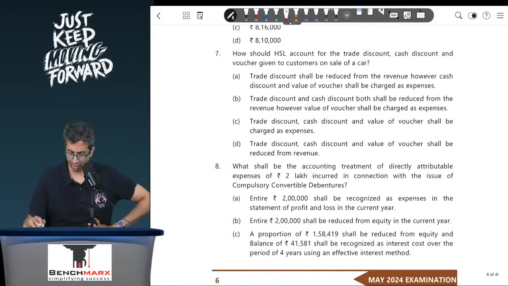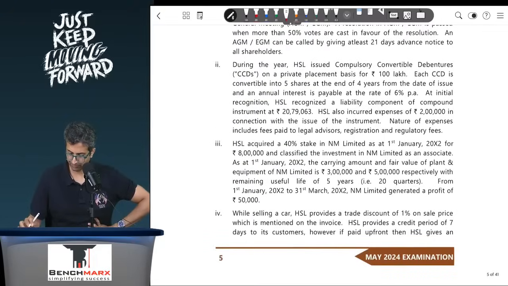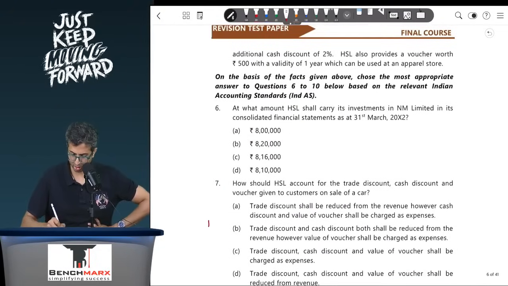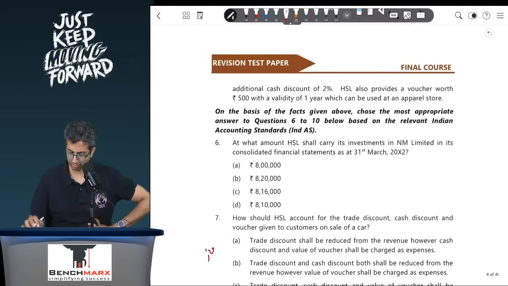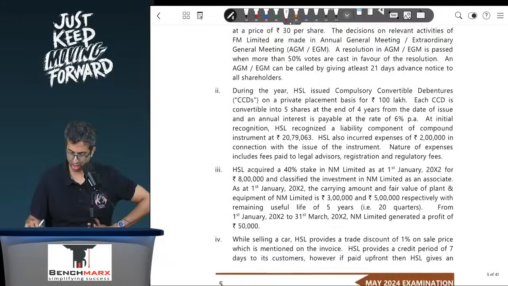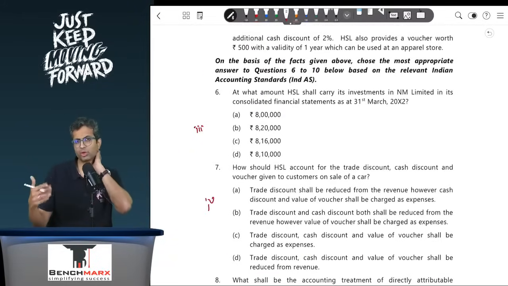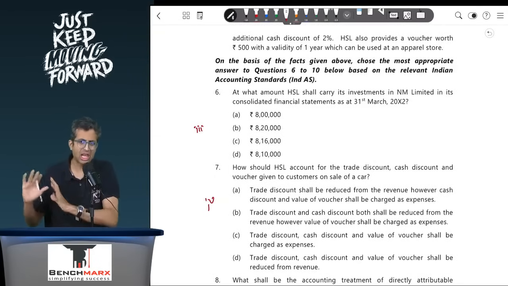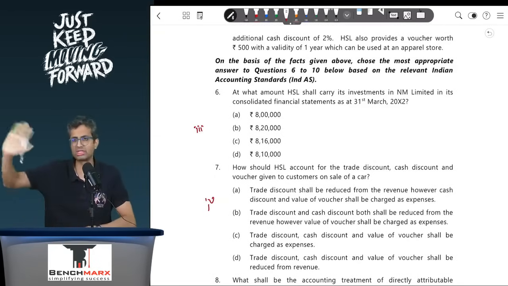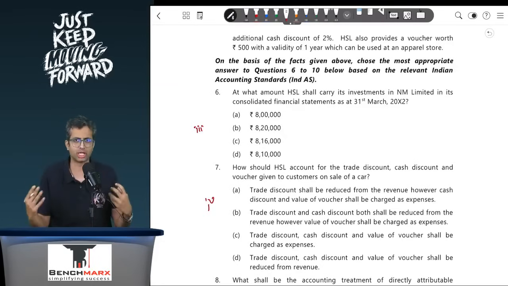Your point 8 is linked to sub point 2. Point 7 is linked to, I think, sub point 4, and your point 6 is linked to, I think, point 3. So these are the relevant cases that you should read before you actually come to these MCQs. Generally, even in the exam, you should glance through broadly the MCQs, not the options, just the MCQs, so you know which case pertains to what and optimize your time.